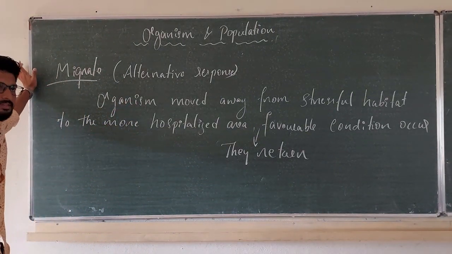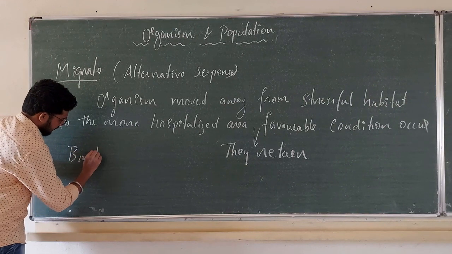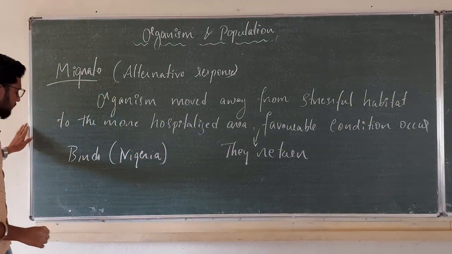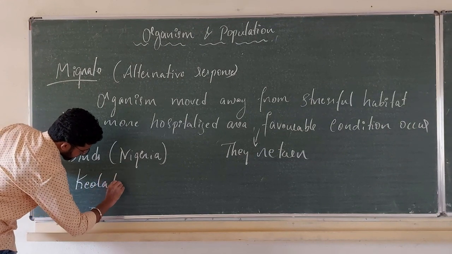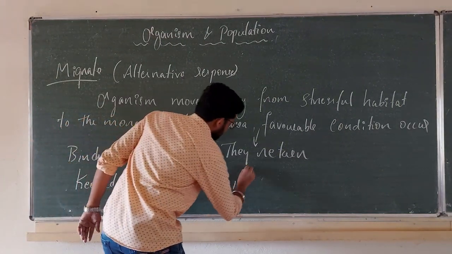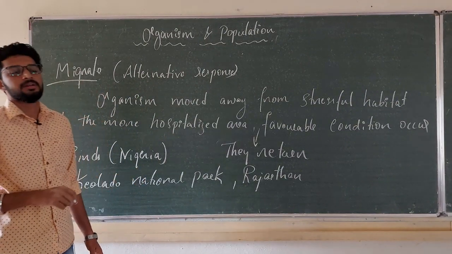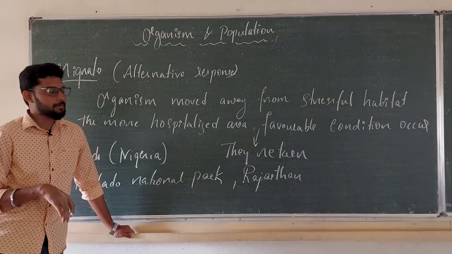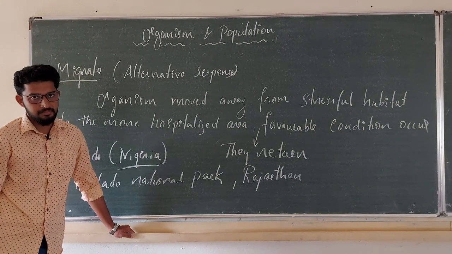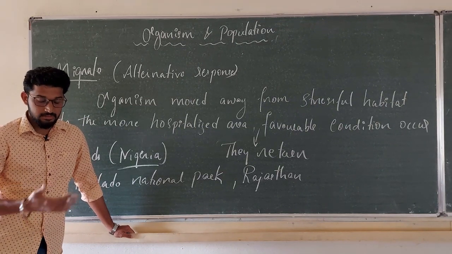This is an alternative response. I can give an example. There is a huge migration of birds from Siberia to the Keoladeo National Park in Rajasthan, just to escape the unfavorable condition in their habitat, especially in the winter season, where they cannot adjust to the very cold climate.